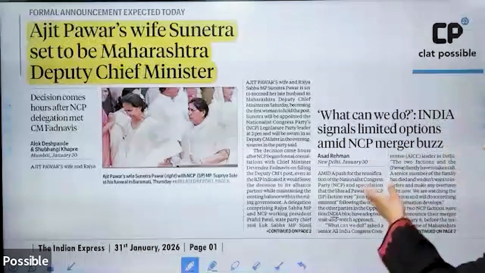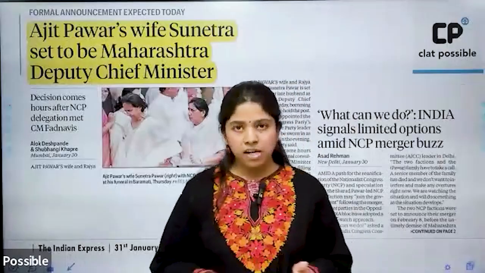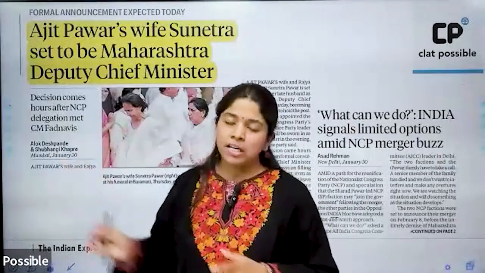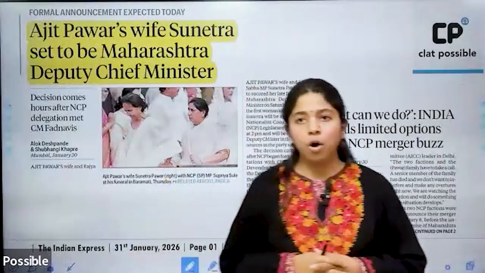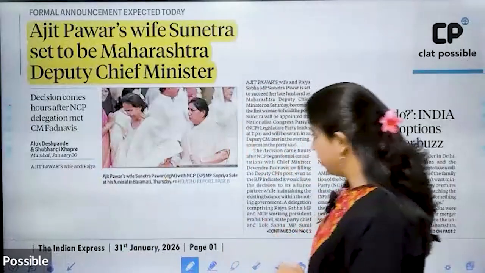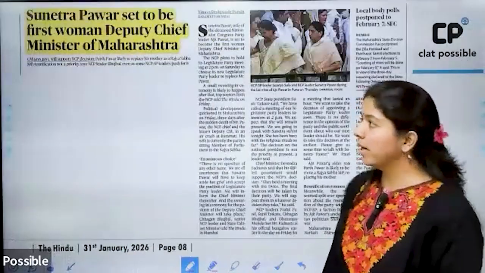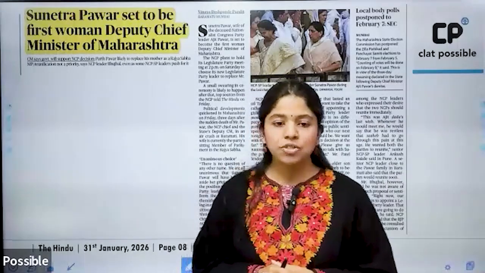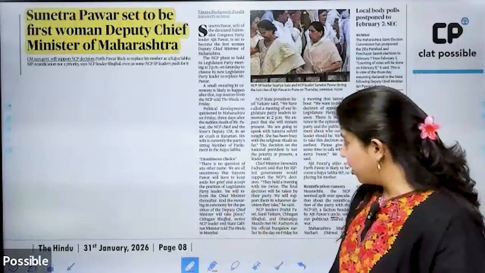All right. Then 2 days back, the Deputy Chief Minister of Maharashtra, Ajit Pawar, passed away in an airplane crash. So now there has been this news that Sunetra Pawar, that is the wife of the former Deputy Chief Minister of Maharashtra, is now set to become the Deputy Chief Minister of Maharashtra. A formal declaration of this is still awaited. And when she takes up the post of the Deputy Chief Minister, then she will become the first woman Deputy Chief Minister of Maharashtra.